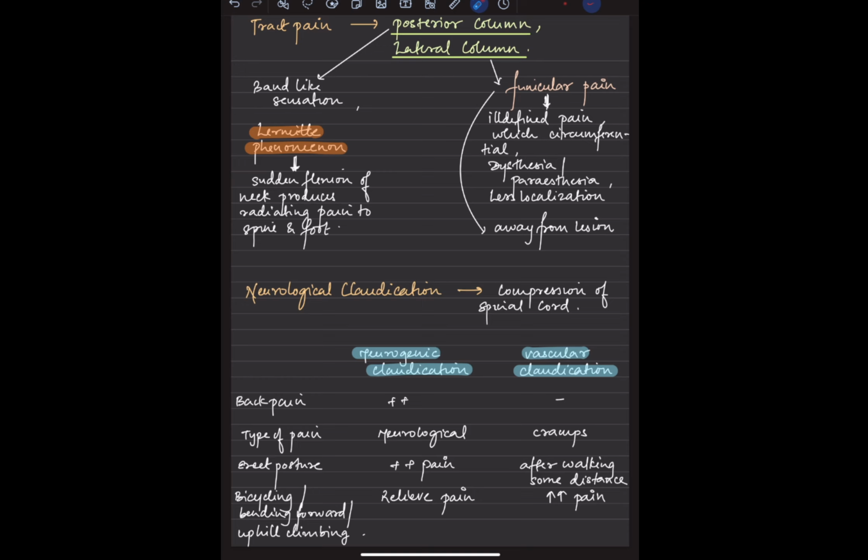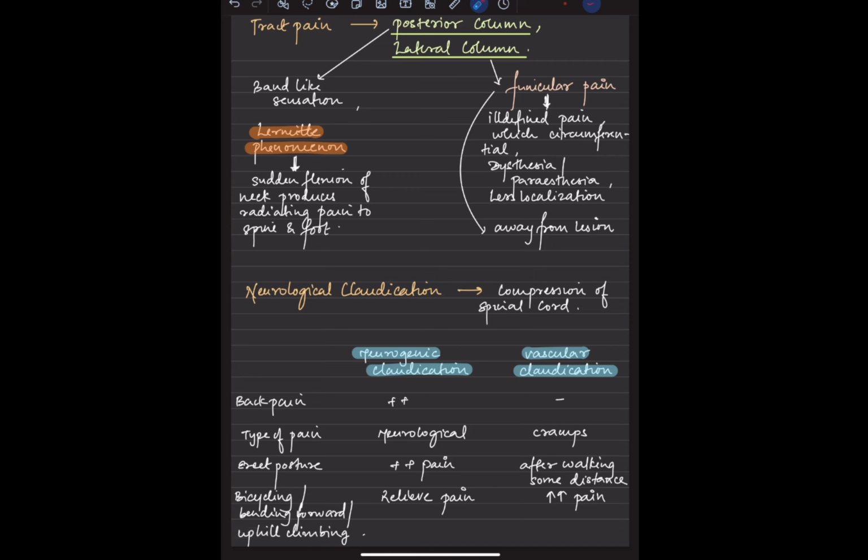When it comes to neurogenic claudication, there would be a compression of the spinal cord. So we have a difference between a vascular claudication and a neurogenic claudication. In neurogenic claudication, back pain will be seen rather than in a vascular claudication. In a vascular claudication, there is a crampy pain over the calf, mostly the calf, and after walking a certain distance, the pain increases.